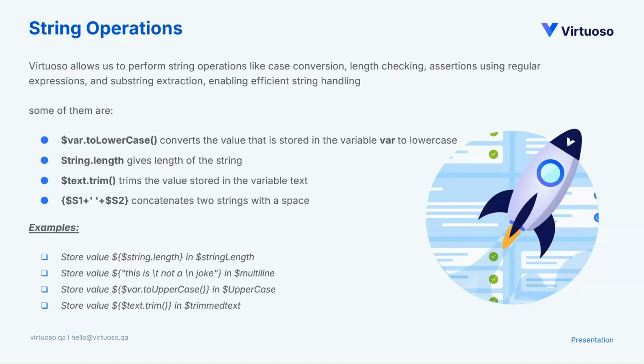If I do a dot lowercase, it converts the value stored in that variable to the case that we want. In the first example, it would be lowercase. Then dot length gives the length of the string. I think it's straightforward. Now let's come to trim. Trim removes what you need, maybe trailing spaces or some value that you want removed.